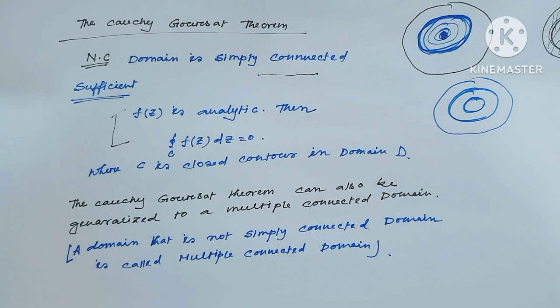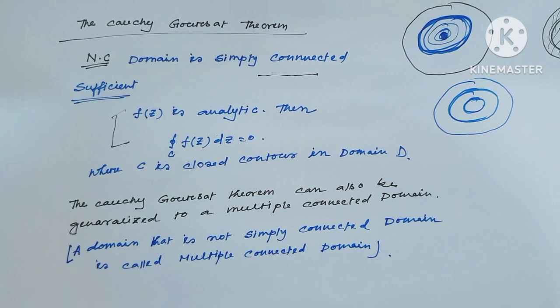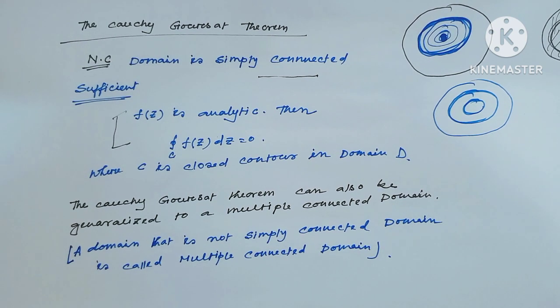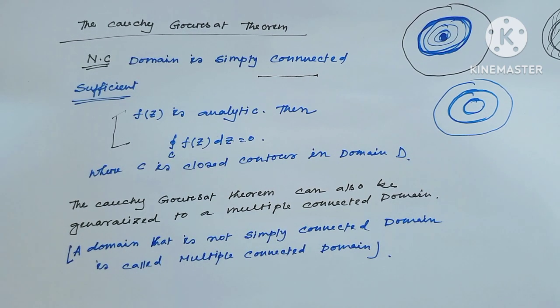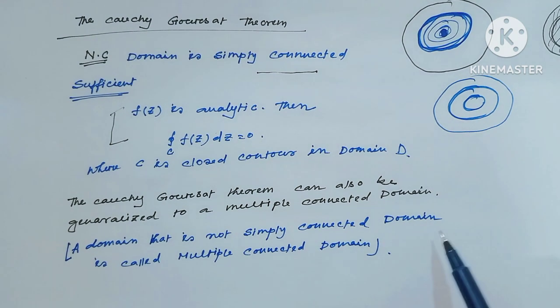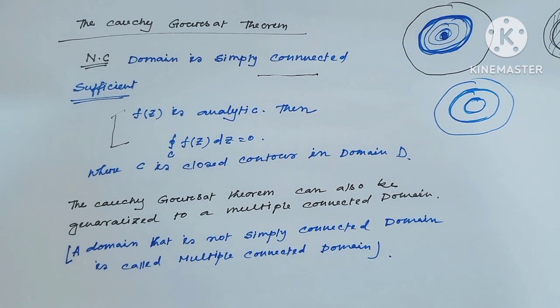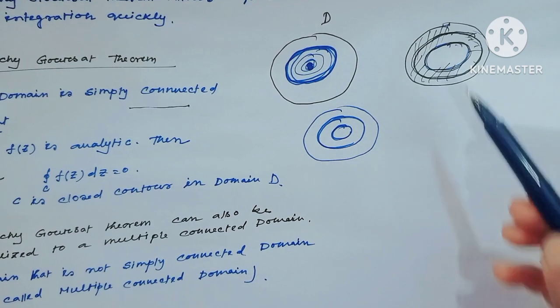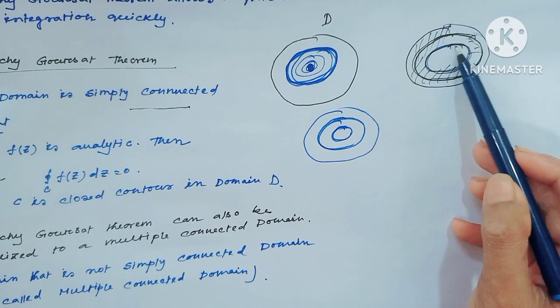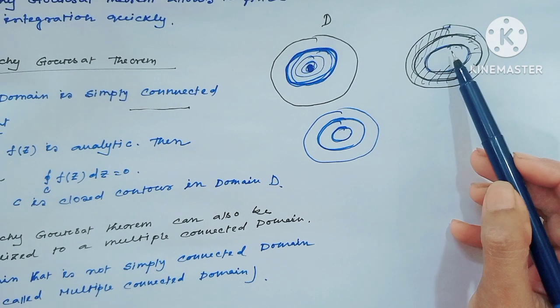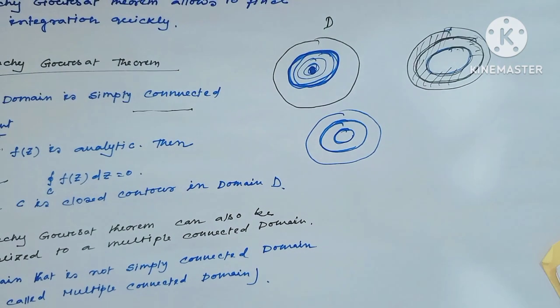the Cauchy-Goursat Theorem can also be generalized to multiply connected domains. And what is a multiply connected domain? A domain that is not simply connected. This is called multiply connected. That means in this picture, since there exists a hole, this is a multiply connected domain.